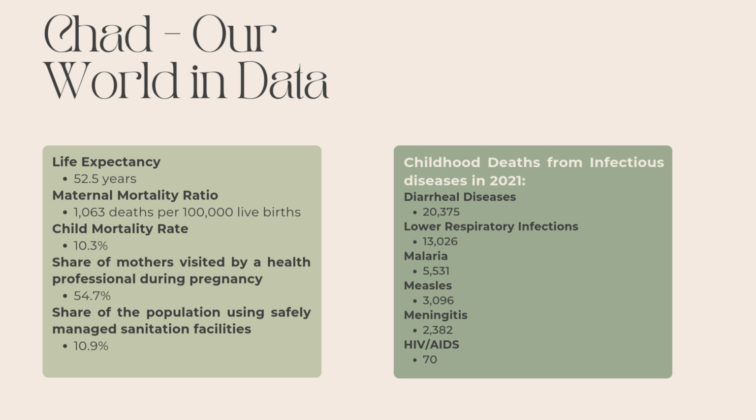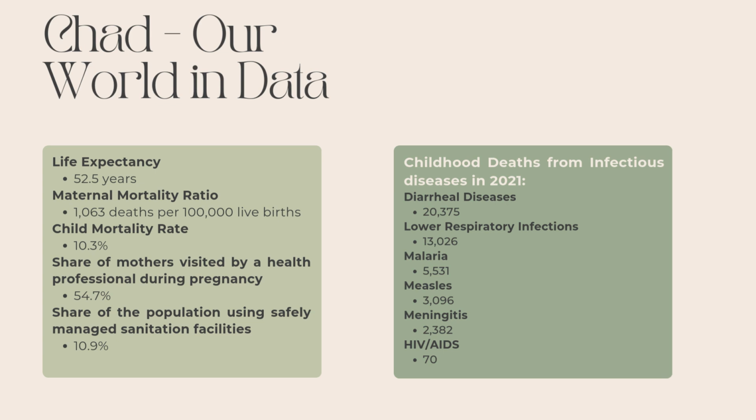The country I chose is Chad, and this information comes from Our World in Data. The life expectancy is 52 and a half years. The maternal mortality ratio is 1,063 deaths per 100,000 live births. The child mortality rate is 10.3%. The share of mothers visited by a health professional during pregnancy is 54.7%. And then the share of the population using safely managed sanitation facilities is 10.9%.